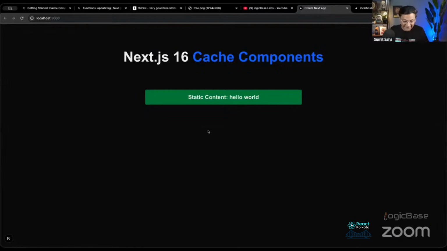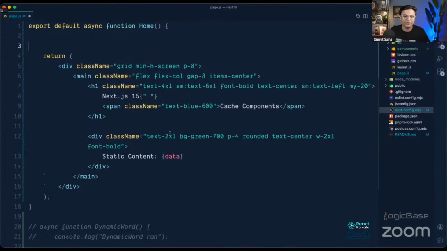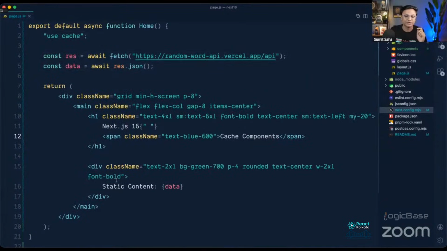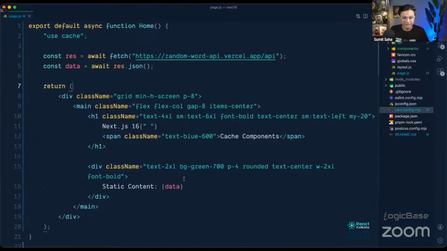Now the Next.js intelligence will come into play, and Next.js will see intelligently that this page is absolutely static. There is no dynamic thing at all. So now I can completely render it as static content. So this time Next.js magic will come into play, and it will render this page as static. But if we do any dynamic thing like before, like fetching something, then definitely this needs to be wrapped in a suspense boundary. So this is the way we have already marked this component as static.